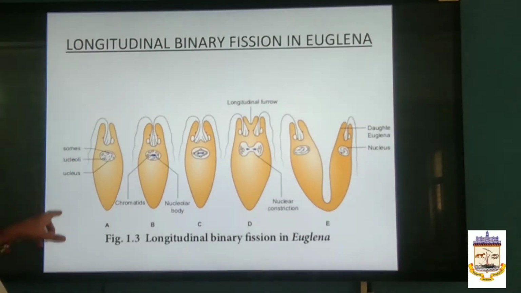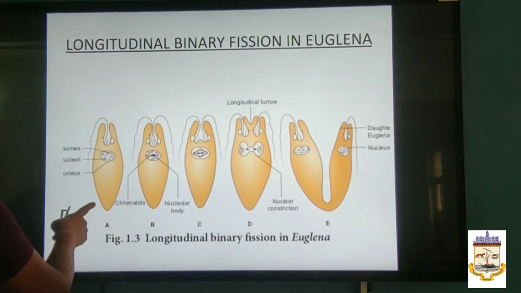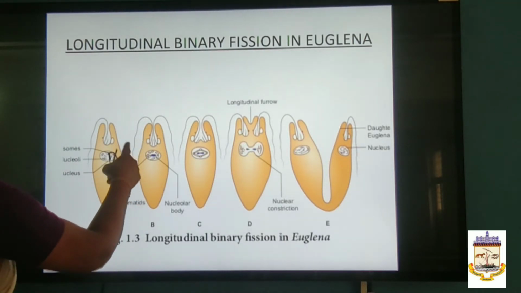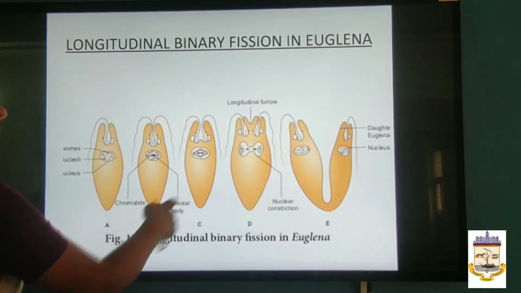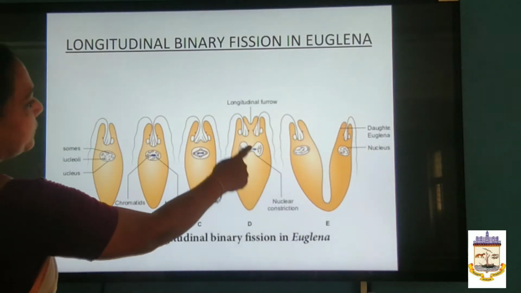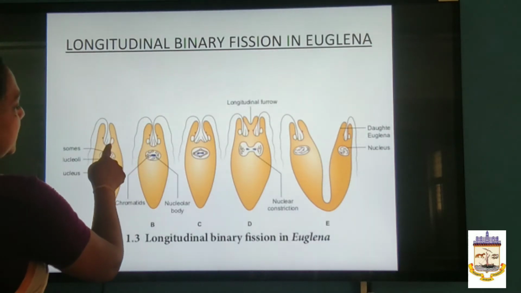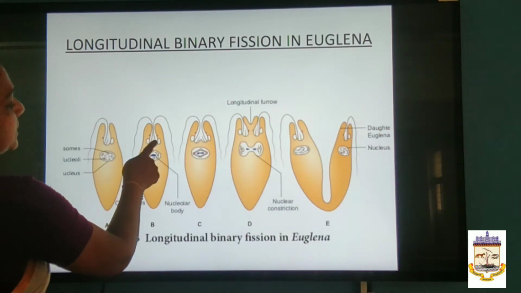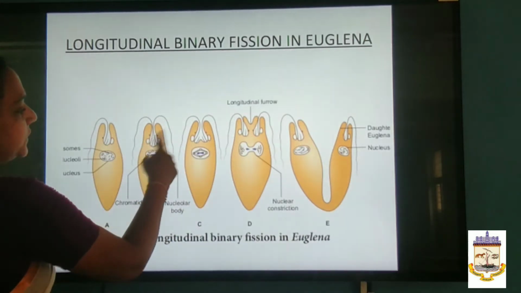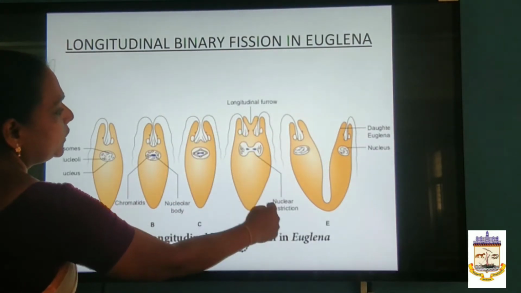See in this diagram, you can see that the flagellum is present here. This is the parent cell. When it divides into two, the flagellum goes to one daughter cell alone. Then the other daughter cell will be provided with the other flagellum by the basal granule, which is present at the base of the flagellum. Now the basal granule divides into two. After dividing, the basal granule substitutes one flagellum for the newly divided cell.